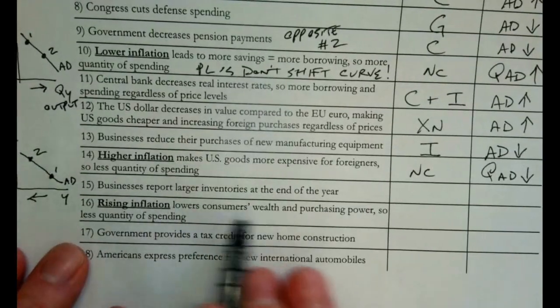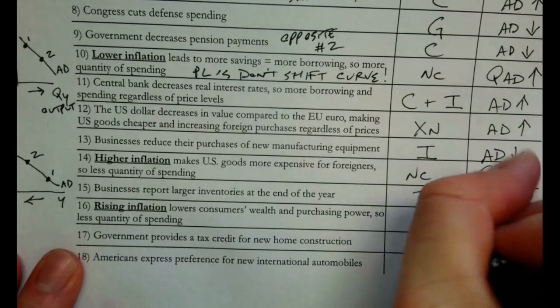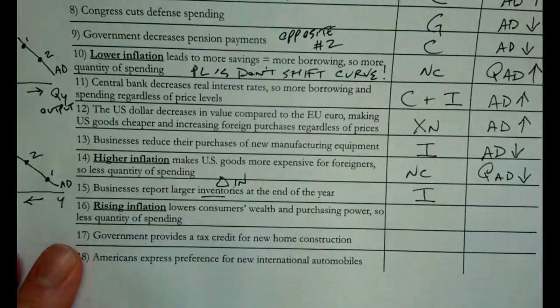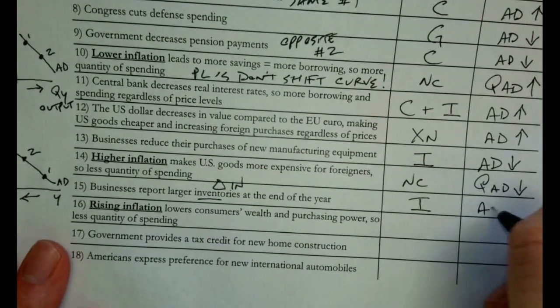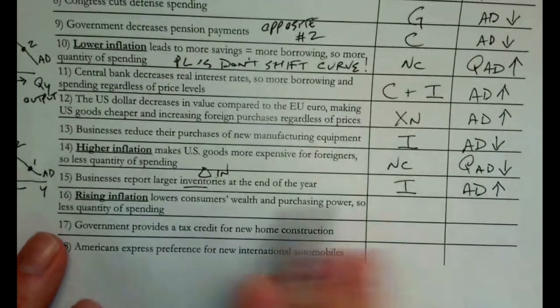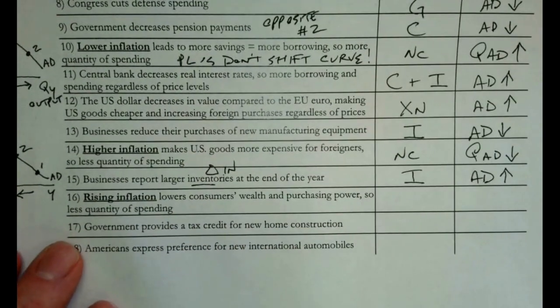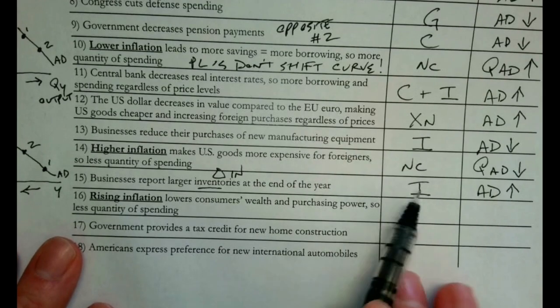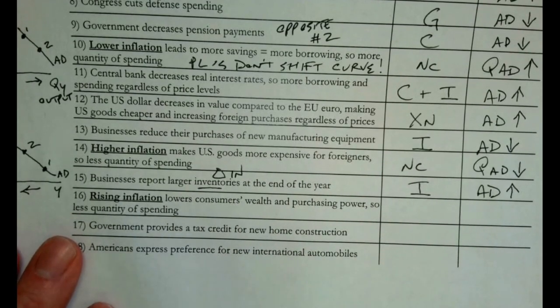Number 15, businesses report larger inventories. That's an investment spending category. Changes in inventories, right? And if there's more of it, then there's going to be more aggregate demand. We know from last unit that sometimes is considered a warning indicator of the economy's health, that you might be seeing more aggregate demand here just through more investment spending, but it actually is a sign that maybe consumer confidence is slowing down.